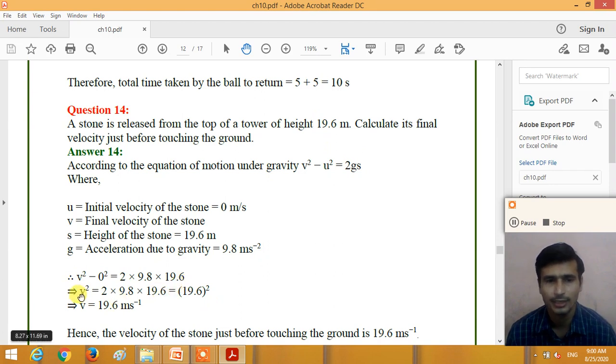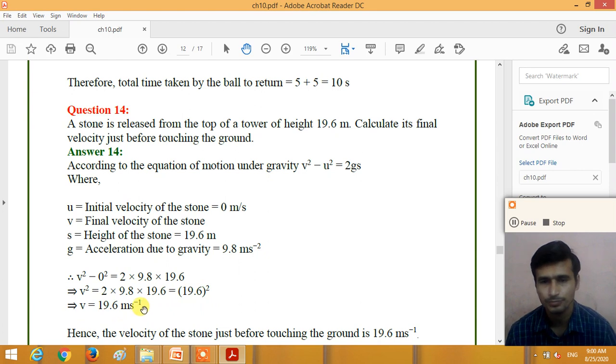So from that v square is equal to 2 into 9.8 into 19.6. If you calculate v square, it is 19.6 whole square, right? So from that, the square root of 19.6 whole square, we get v is equal to 19.6 meter per second.